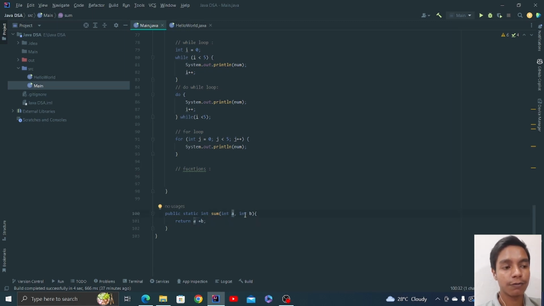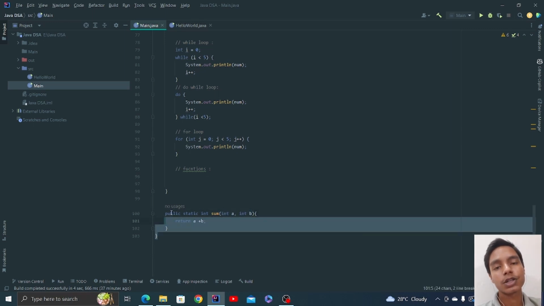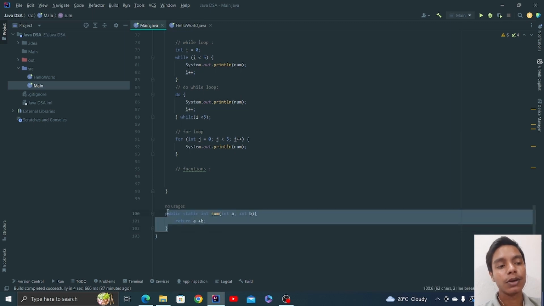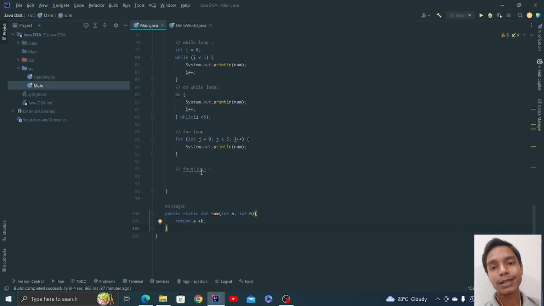Suppose we have a equals 5, b equals 7, then this function will return 12 as a value. Now what is this int a and int b, and why did we define it over here? This is the basic function body. You write functions inside the main class, and then you call that function in the main function to be executed. If you do not call this function inside the main function, it will not be executed, and there would be no point in writing it. So you need to call this function inside the main function, because only then will the compiler execute it. It will not get executed on its own. It depends on the main function to be executed.